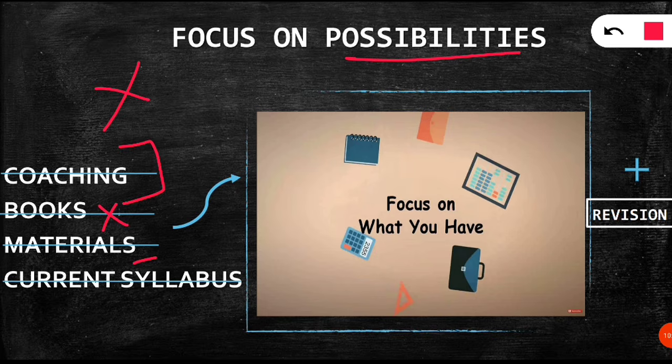Next is materials and current syllabus. Some students will not be from the environmental science subject, they will be from microbiology or biochemistry. Their MSc syllabus will be different from that of environmental science students. So they will think that they are not from that background, but some portions will be from your own syllabus. Those things will be helpful for you in the examination because you are studying the same thing from your syllabus which matches the UGC NET environmental science syllabus. So those areas are your strengths. Don't think that your current syllabus is not matching the environmental science paper, and don't get disheartened.